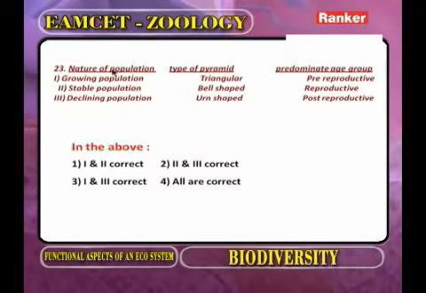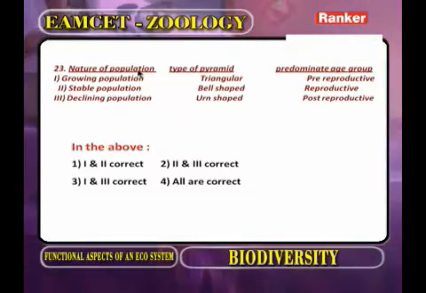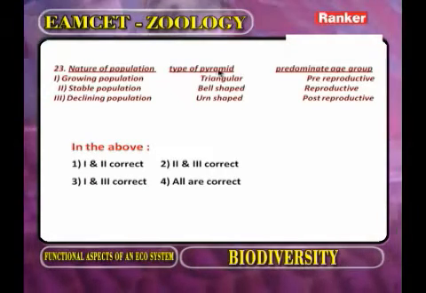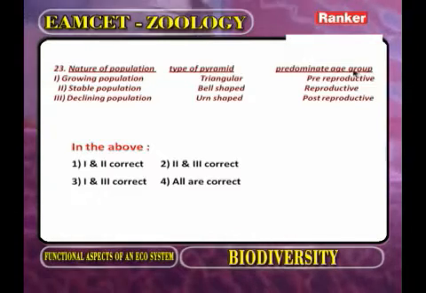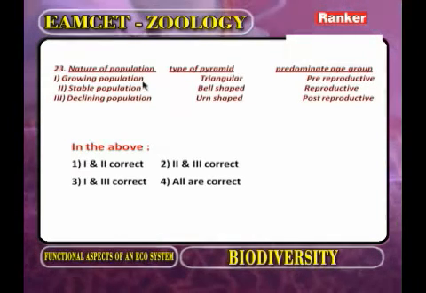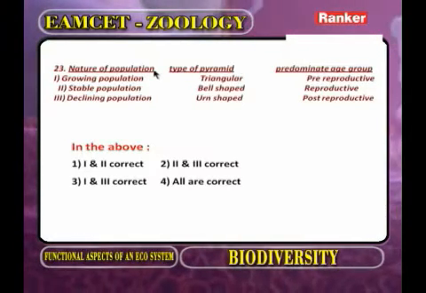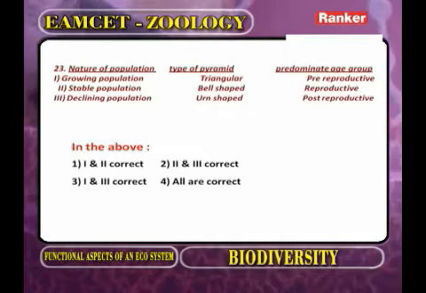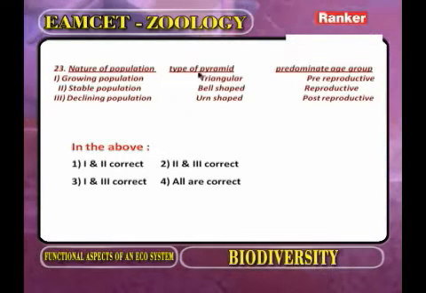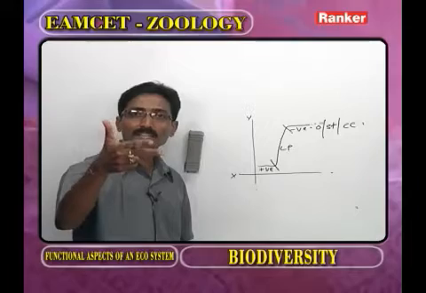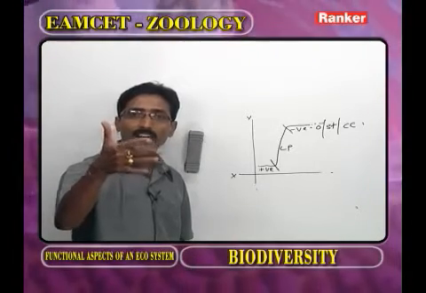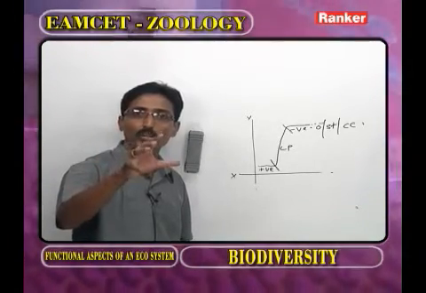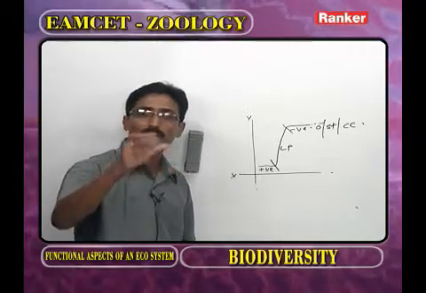Now, first column: nature of the population. Second one: type of pyramid. Third one: predominant age group. Now as we observe the population, in any population we have to discuss the natality, the birth rate. Second, we have to discuss the mortality, that is the death rate. Third one is the dispersal or migration. And the fourth one we call density. And the next one we call age groups. And the last one we call regulation.